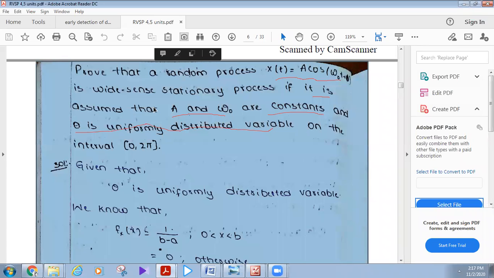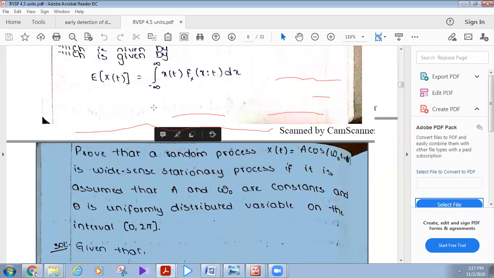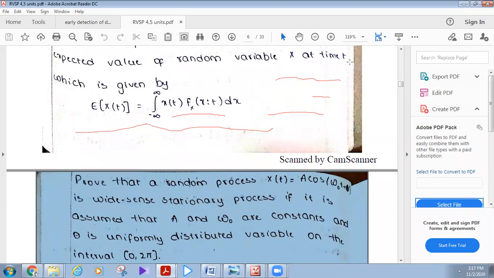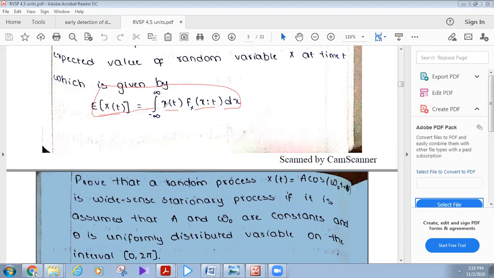For that, we have to prove the mean value is constant. That means this value is constant. That is, E of x of t equal to the integral of x of t into f of x comma t dx, right? This is the formula. We have to prove that E of x of t is a constant.